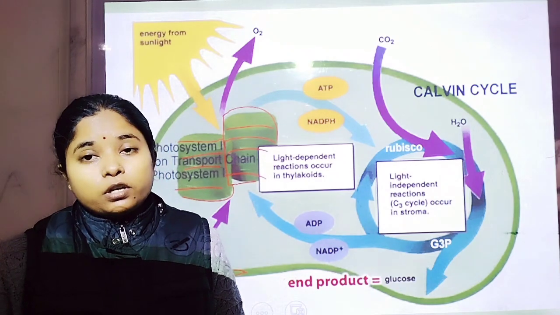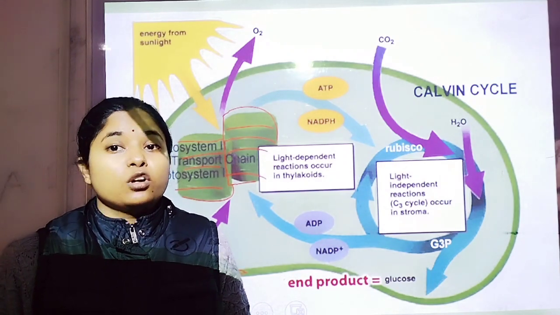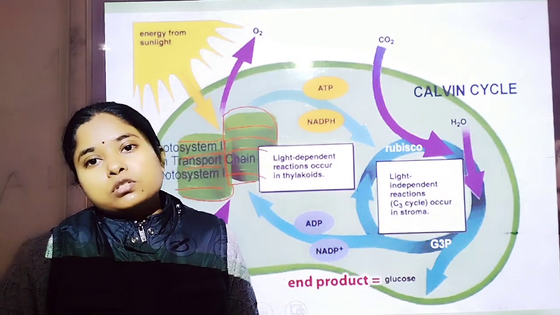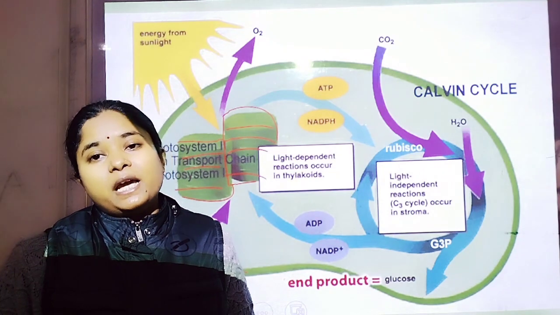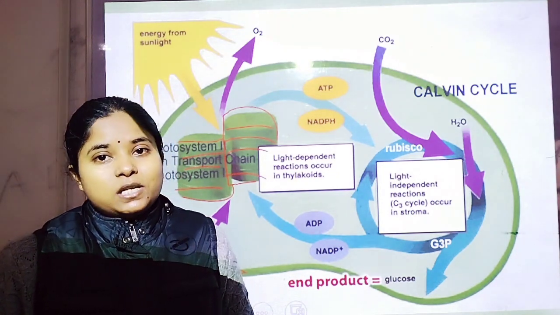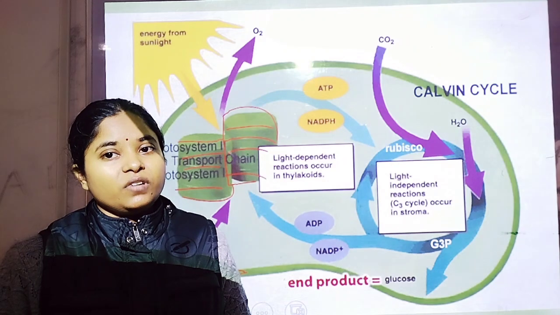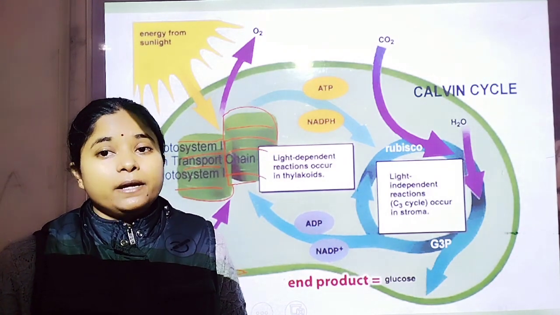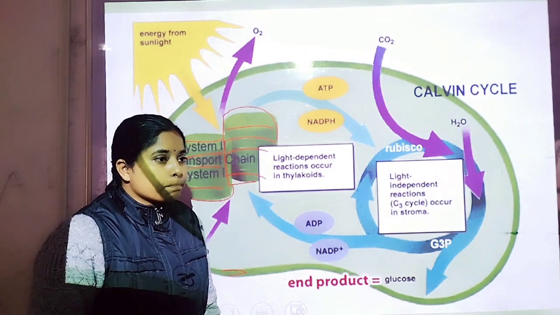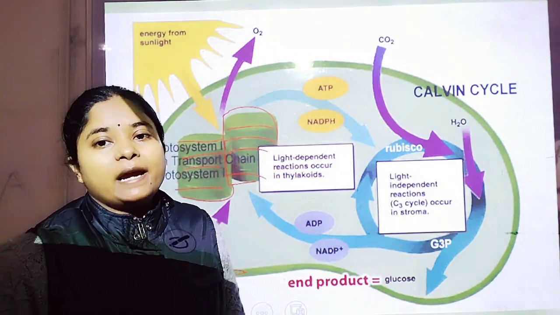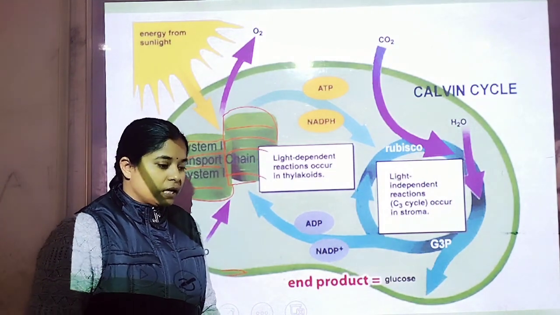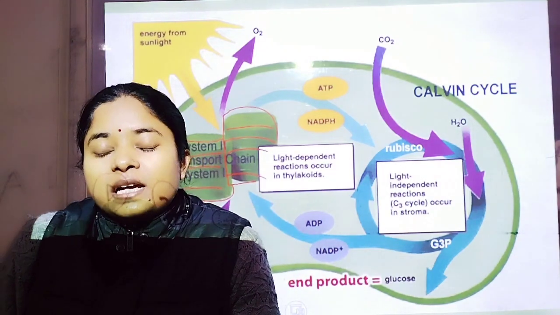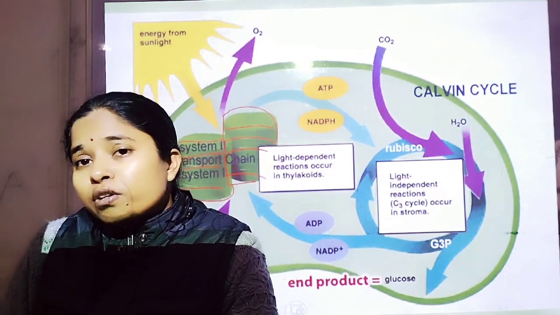So it is so important to understand how ATP gets formed. Only the proton gradient creates the gradient to form ATP. Electrons are also responsible for the synthesis of NADPH plus H plus, through the electron and proton. NADP plus synthesizes NADPH plus H plus. This is the overall mechanism.